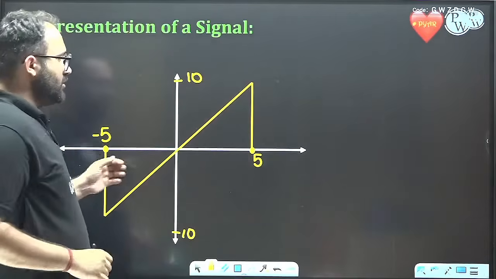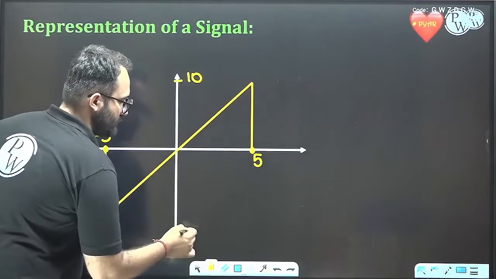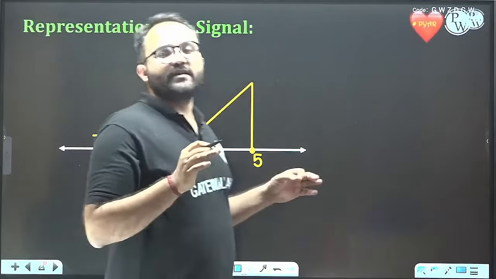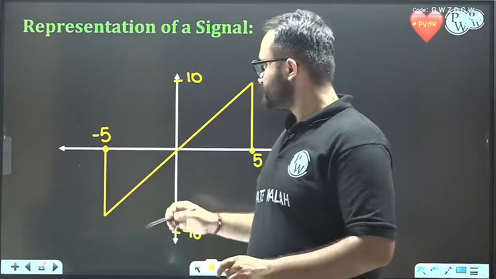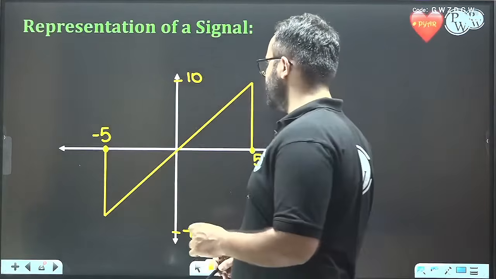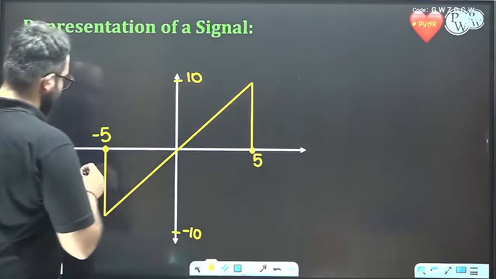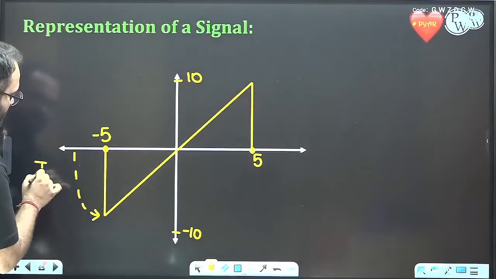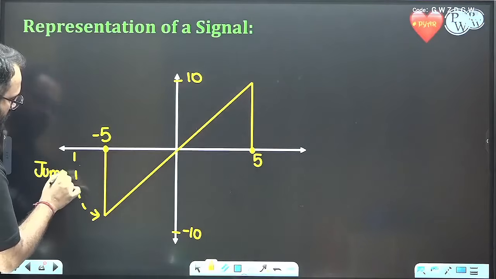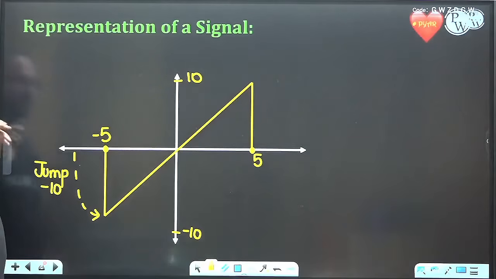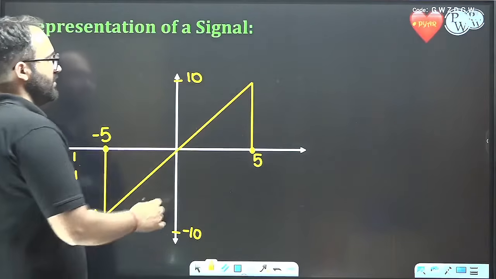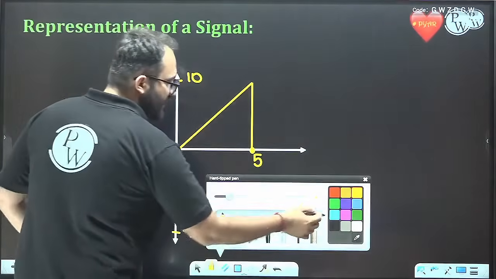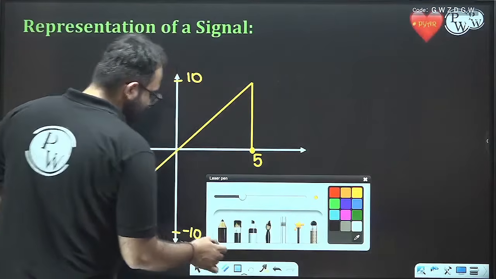Okay. So first of all, we can see that there is a jump at this location. There is a jump at this location. Okay, jump of minus 10 at this location, minus 5. Here also we can see that now this is very important to observe. Okay, please observe this.